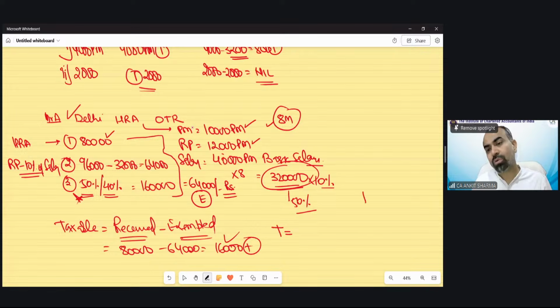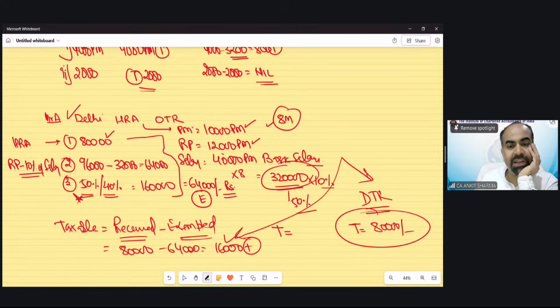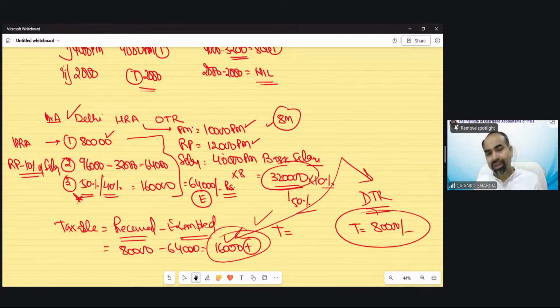Suppose I say this is a case of default tax regime. What is the taxable value? Full 80,000. So now tell me, if this question would be in default tax regime, this would be my answer. If it is optional tax regime, this would be my answer. So in the examination, what do you think? In which regime will the institute ask you a question? Of course, under optional tax regime. Because only in that case, they would be able to see whether you know the provision or you do not know the provision, or maybe they will ask from both regimes.